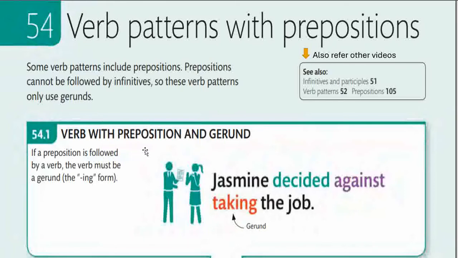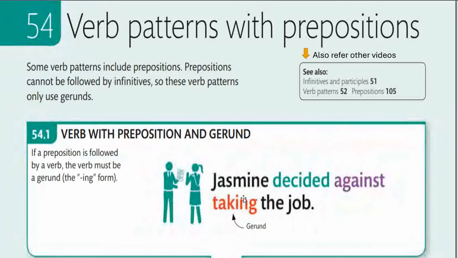The pointer that we have in this lesson is verb with prepositions and gerunds. We have a preposition and then we have a gerund. If a preposition is followed by a verb, the verb must be a gerund or the ing form. So that means in case in your sentence after the main verb there is a preposition and after that preposition you have to bring a verb, then that verb should be in the ing form.